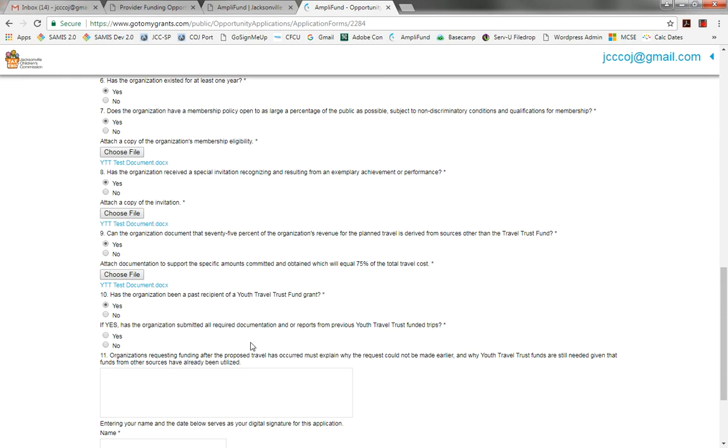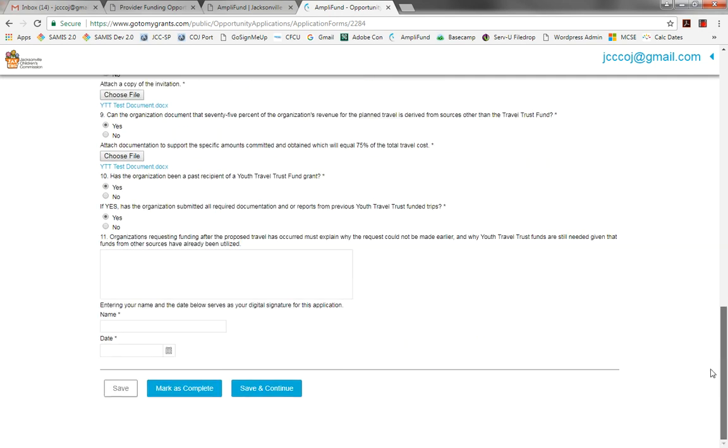And if yes, has the organization submitted all required documentation or reports from previous Travel Trust funded trips? Yes, we have. Organizations requesting funding after the proposed travel has occurred must explain why the request could not be made earlier and why Travel Trust funds are still needed, given that funds from other sources have already been utilized.